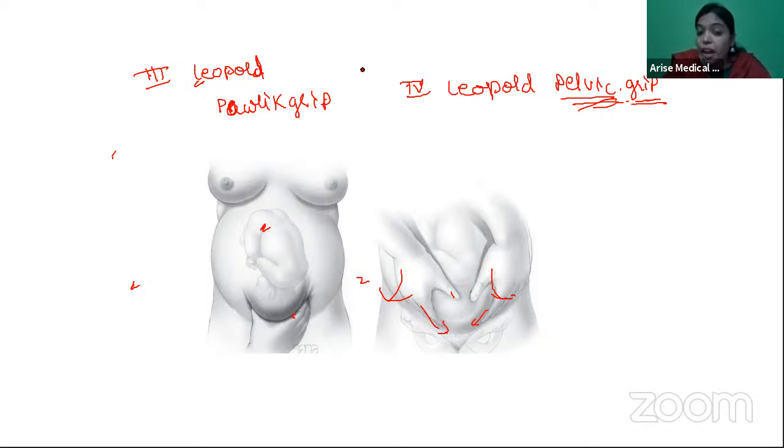And please remember, how not to confuse between the third and fourth is that the first three are done by facing the patient's face. Only the last Leopold maneuver is done facing the patient's feet. That's one way how I avoid confusion between the first three and the fourth one. The fourth one, the pelvic grip, is the only one where you're facing the patient's feet.